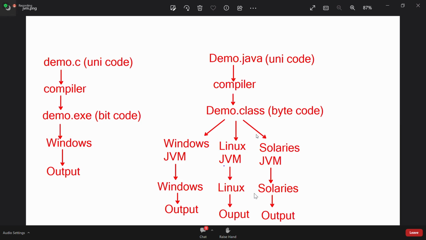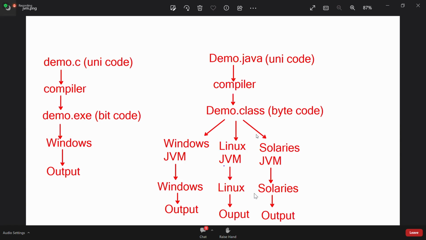Now, some more questions are not completed. Suppose in your home PC, the Windows operating system is there. You install C software. You write one C program. You compile it and you get an exe file. You copy that exe file in a pen drive and bring it. Suppose in my system, Linux is there.